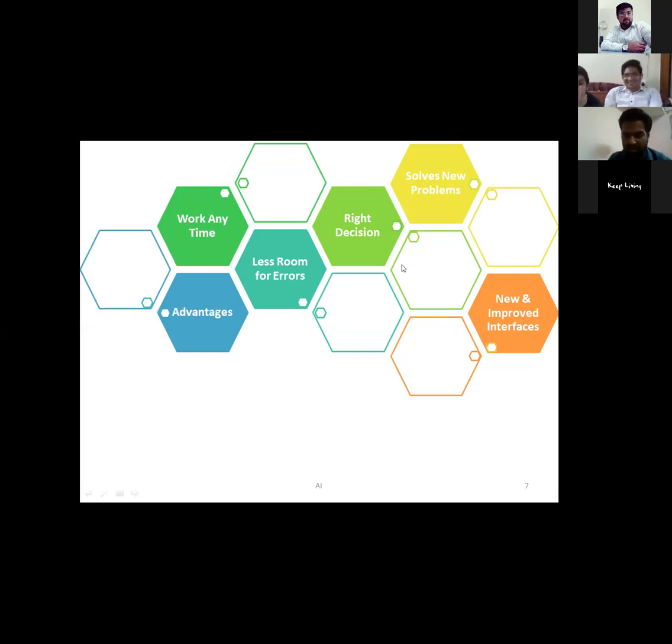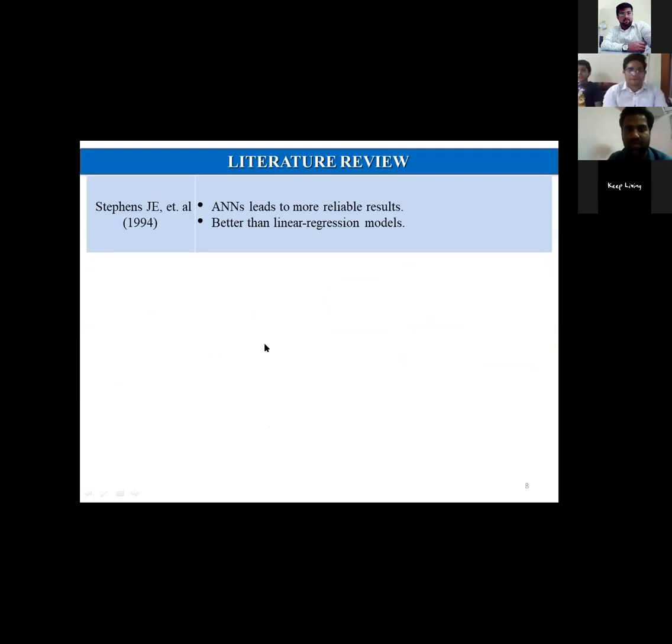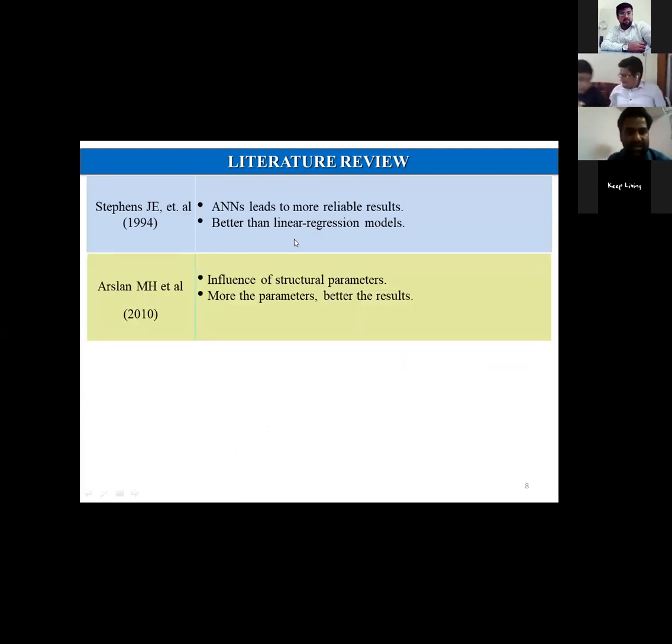These are some of the advantages of ANN: it can work anytime, it has less error, and it gives right decisions. Disadvantages are that it is machine dependent, expensive, and is for experienced programmers. Literature review: the first one is Stephens et al. It was the year 1994 when ANN started to grow, and they concluded that ANN gives better results than linear regression models. Next one is Arsalan et al. As we can see there is a big gap, but within this time computation techniques grew and we have better computers. So it is only after 2010 that ANN started to grow.